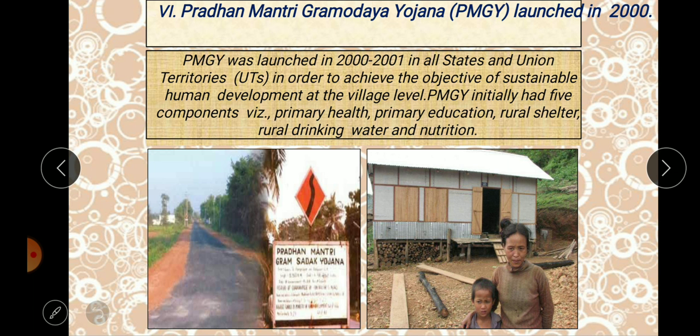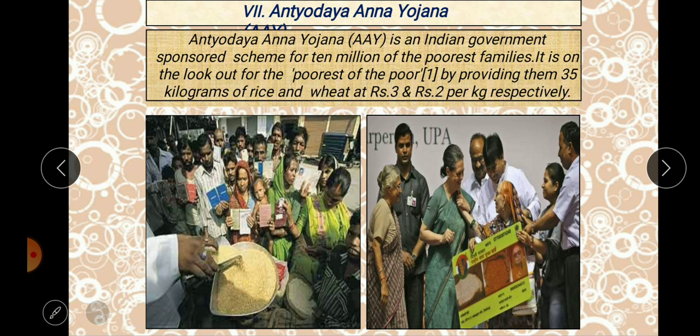Then rural drinking water and nutrition were also taken care of. Whether proper water facilities are provided or not has been looked after. Nutrition has been fulfilled. That is how you get in the rations all dals, rice, and other products which are needed for a nutritious way of living. It has been provided in the ration shops, which give nutrition for the poor people also. So this is another scheme which has been implemented for the upliftment of poor people in the rural areas. Okay, then Antyodaya Anna Yojana.